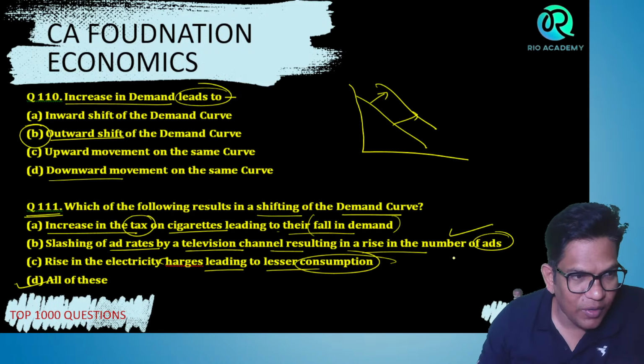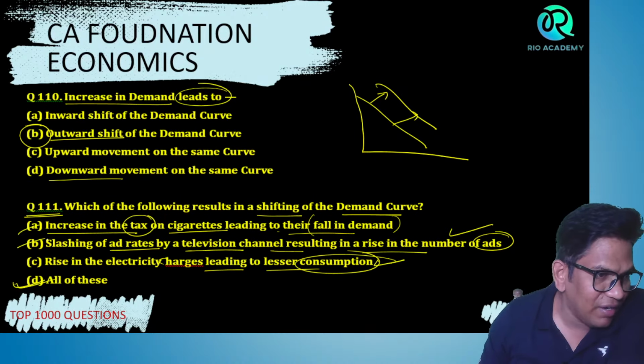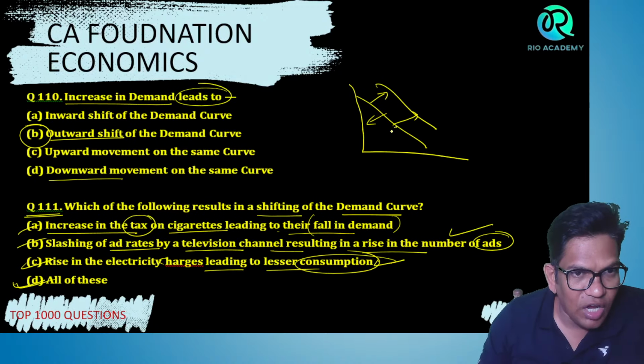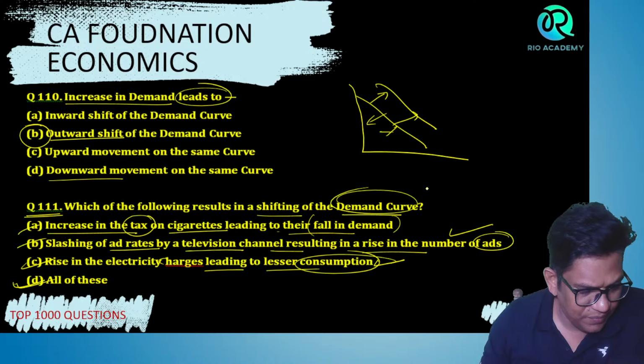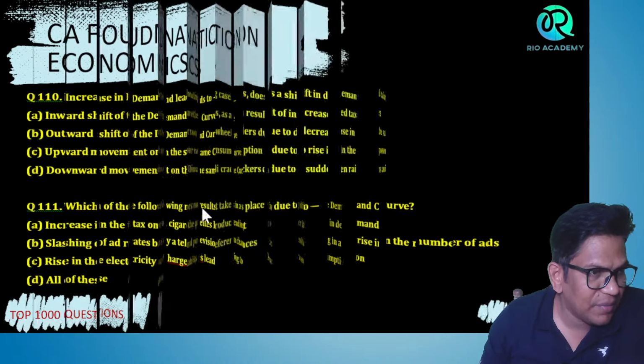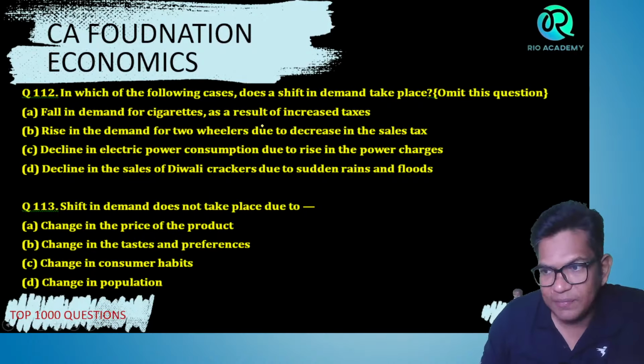Yes, this is also another cause. Rise in the electricity charges leading to lesser consumption. So all of the above. In all of these cases, there may be a downward or upward shift of the demand curve. So all the reasons show that there is a shift in the demand. Understood? Next.